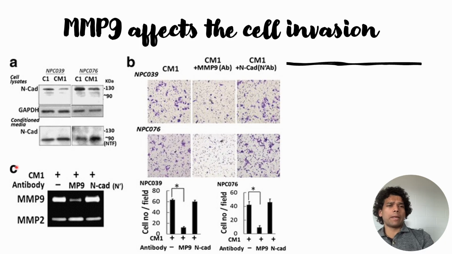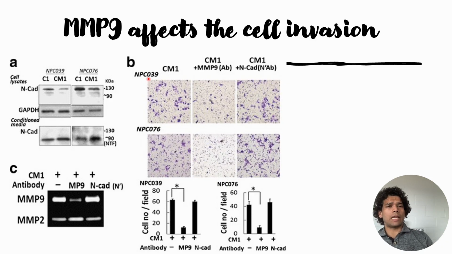After that, coming to the main point, they want to find out what is causing the cell invasion when cells are treated with the conditioned media of the cells that have undergone MMP9 exposure. Right now they have two major candidates.